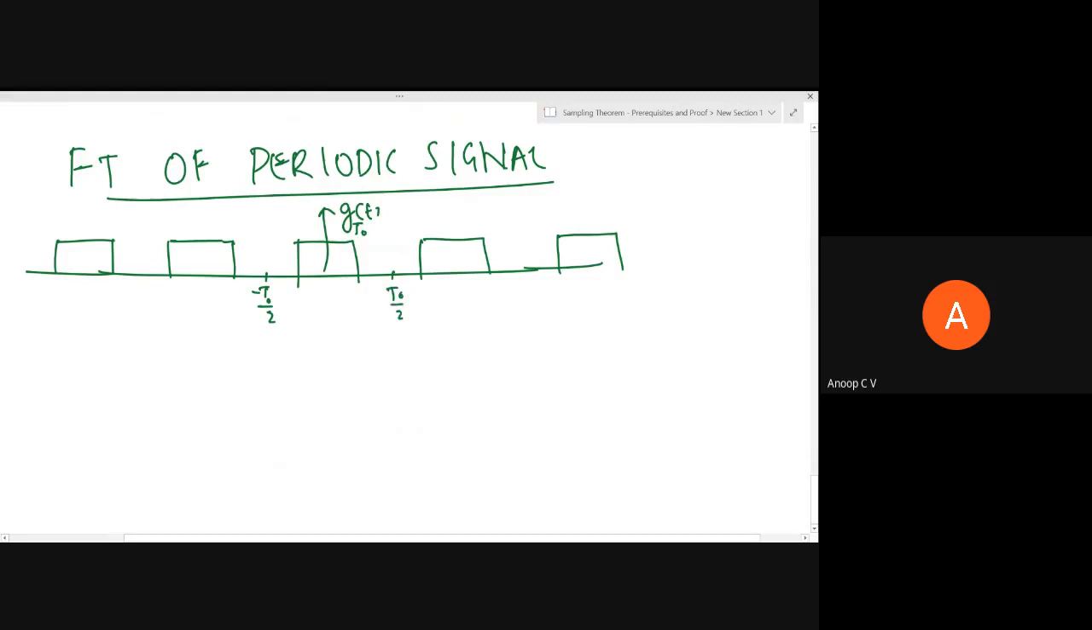If you are asked to find the Fourier transform of a periodic signal, it's not a straightforward thing, but we know we can use Fourier series. So I'll just note down those aspects, please pay good attention. By using Fourier series, you can represent a periodic signal as a sum of complex exponentials, using Fourier series. You have used it.